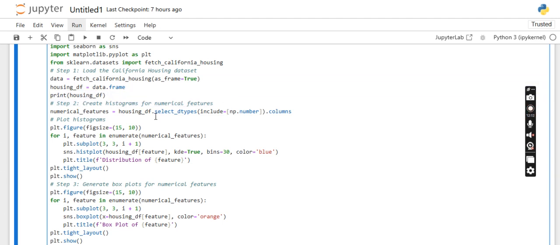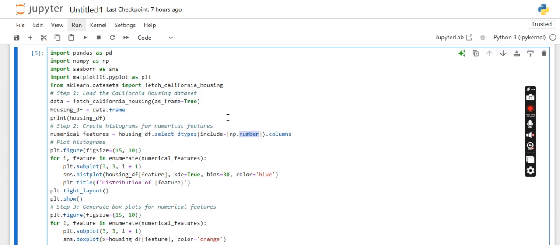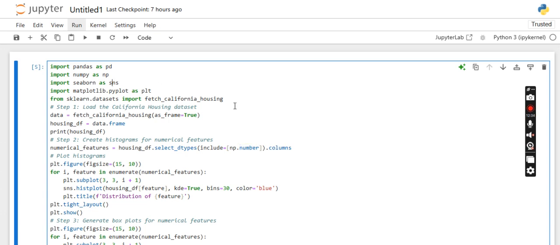So housing_df contains the data set as a data frame, means rows and columns. So we are selecting the data type. We need only the numbers, right? We need to plot only the numerical features. So np means numpy, we have aliased it as np, dot number, dot columns. That retrieves the names of the columns which store only the numerical data.